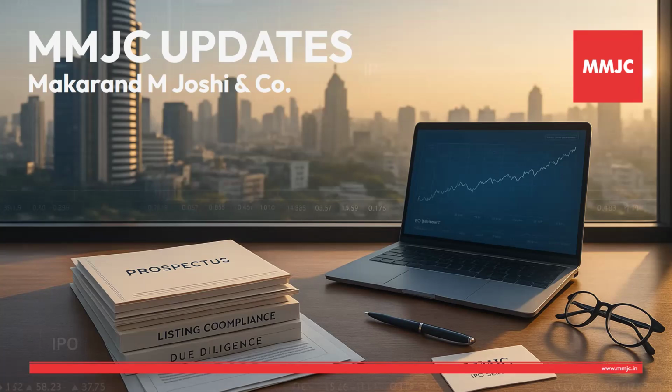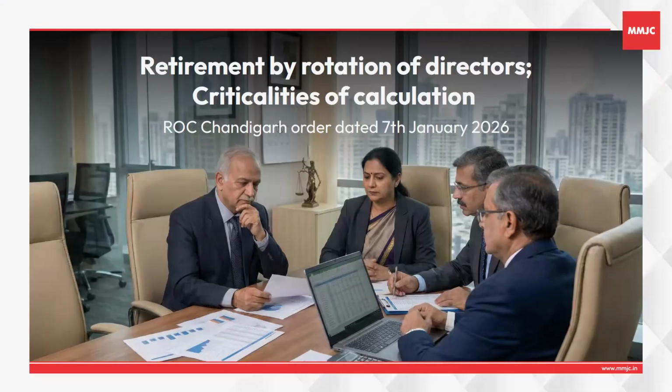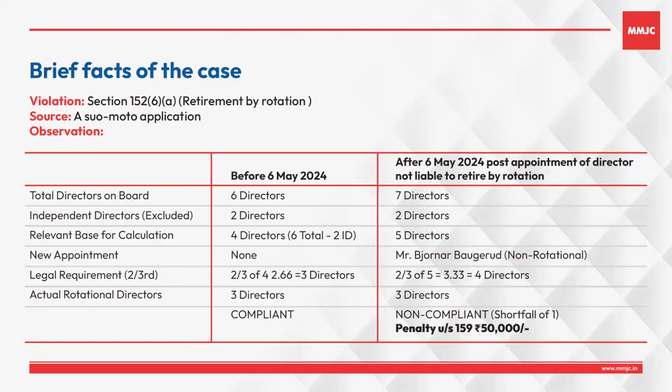In today's edition, we will be trying to understand calculations with respect to retirement by rotation of directors in case of a public company. We will try to understand this calculation with the help of an ROC adjudication order passed by ROC Chandigarh. As we are aware, section 152(6)(a) says that two-thirds of the total number of directors should be liable to retire by rotation every year. And this total number of directors is excluding independent directors.